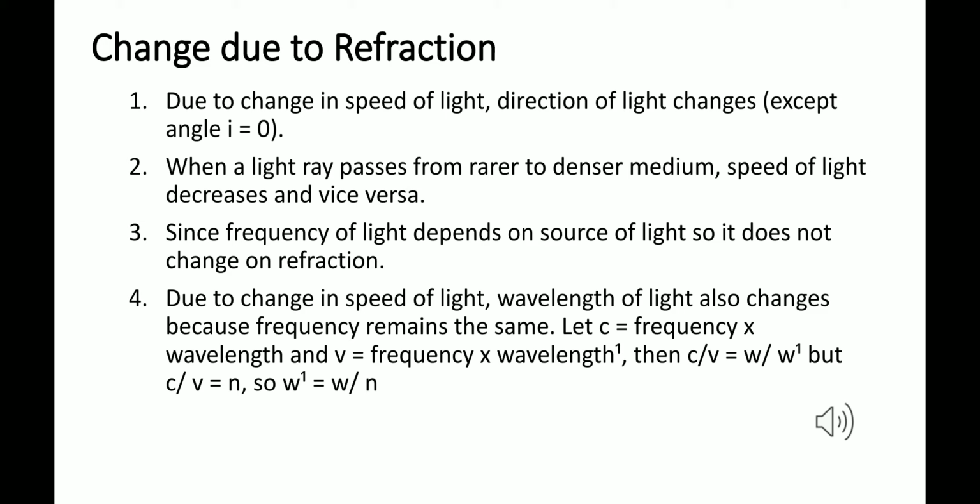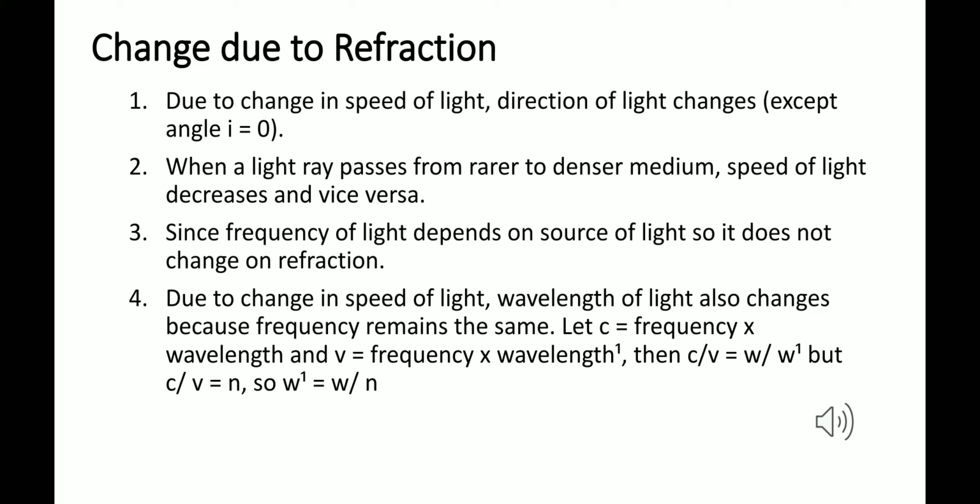Third, since the frequency of light depends on the source of light, it does not change on refraction. So frequency of light does not have any effect on refraction because it depends upon the source of the light and not on the phenomenon. So refraction has no effect on the frequency.